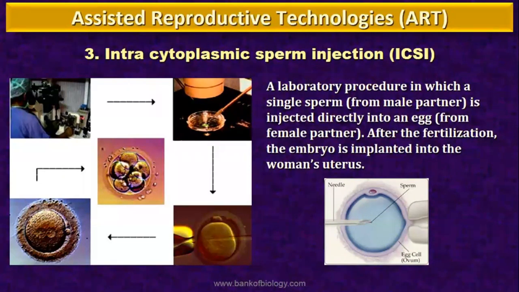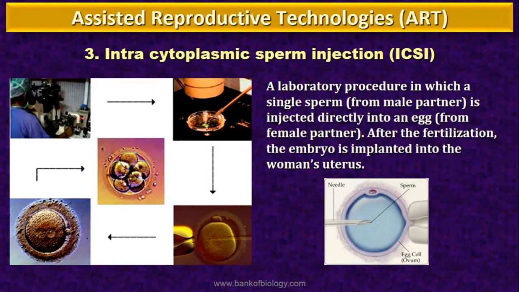So guys, what are the different types of assisted reproductive technologies that we have studied? First one, IVF, in vitro fertilization. There, the ovum and the sperm are collected from the female and the male partner, or from a female or a male donor respectively, and they are allowed to fertilize to form a zygote under simulated conditions in the laboratory. After that, the IVF technique is followed by two different techniques.